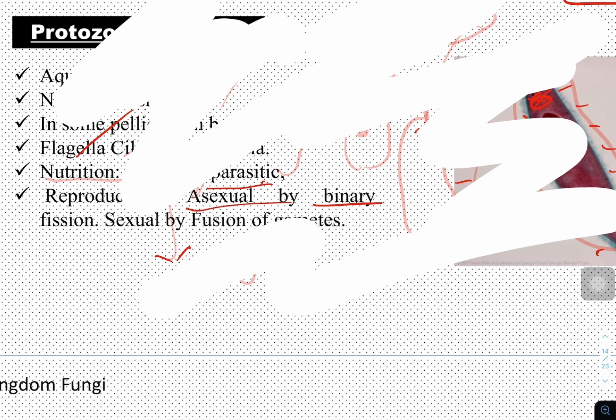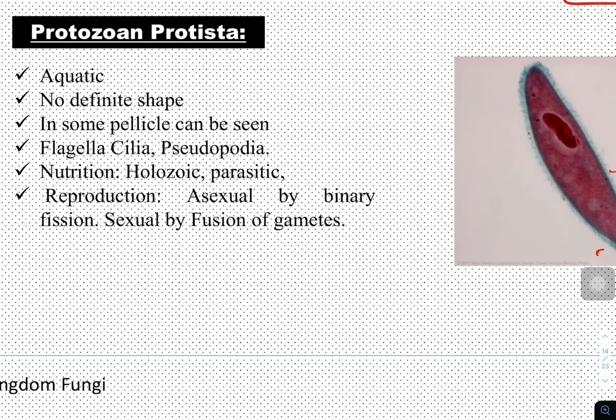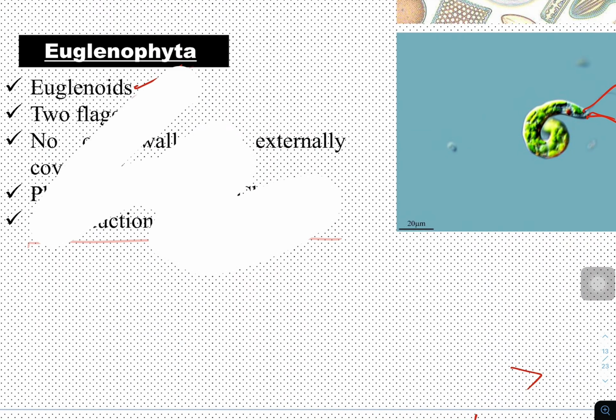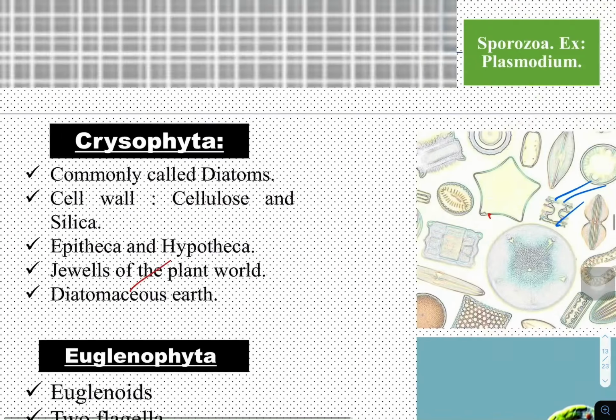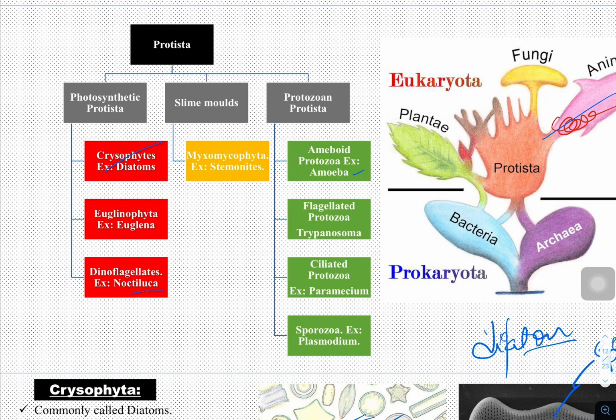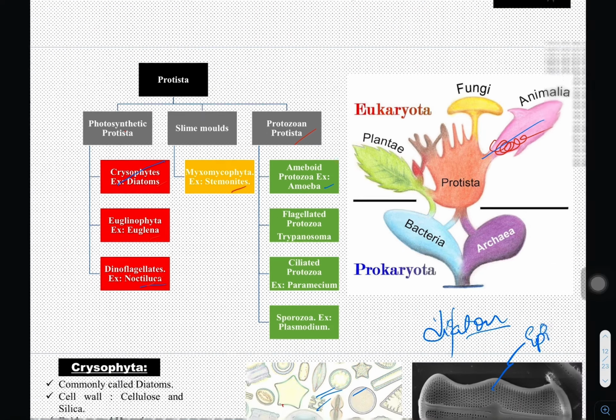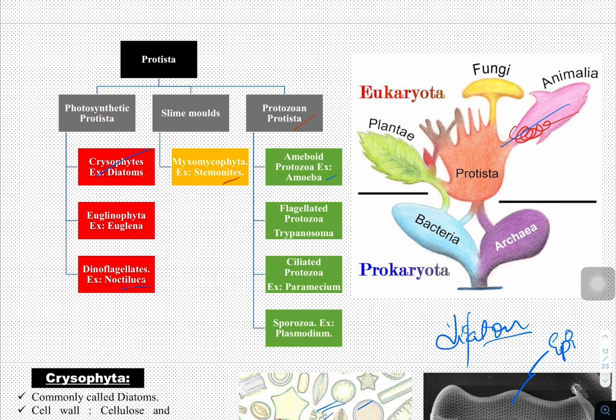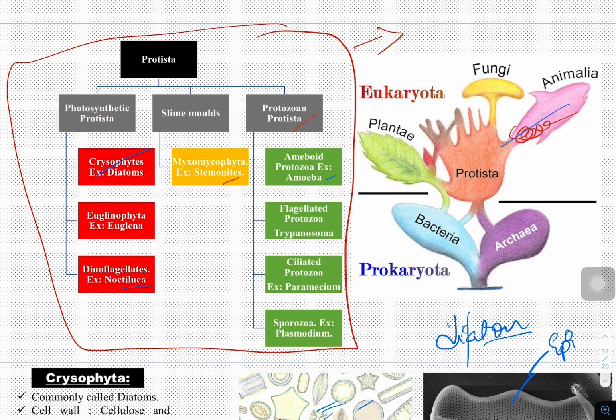The thing we need to remember here is some of the basic common characters of Protista and this classification. Photosynthetic Protista, fungi-like Protista, protozoan Protista. Under photosynthetic Protista, what are the classifications? What are their examples? Under slime molds, what is the example? Under protozoans, what are the examples? If you remember this classification system, even if you don't remember the common characters, there may be a chance of getting all three questions from this section only. Okay, thank you. We'll meet in the next part.